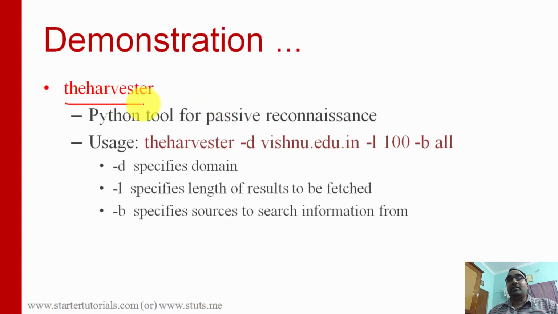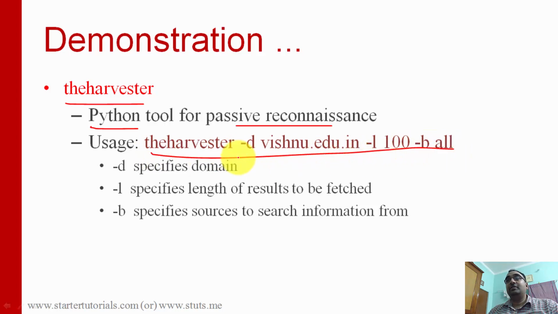Next one is software called theHarvester. This is a command line tool which is available in Kali Linux. It was developed using Python and it is used for passive reconnaissance. This is how you use this command.